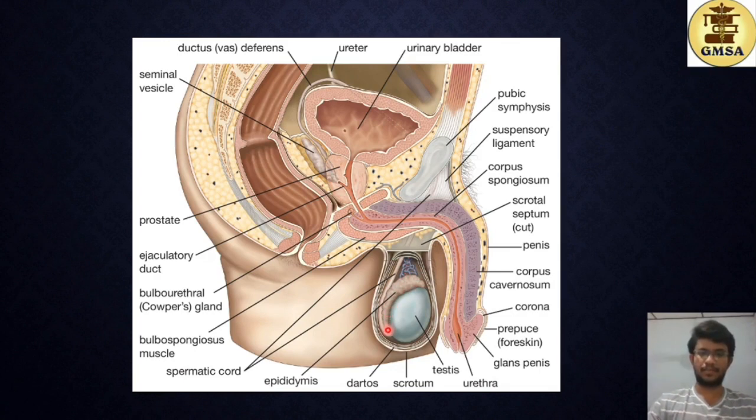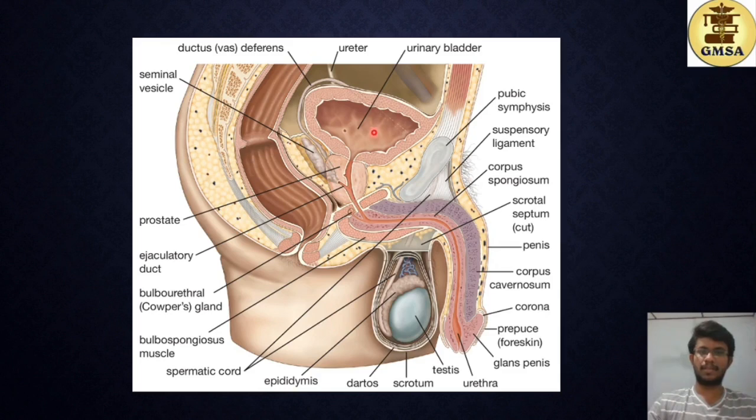During ejaculation, the sperms from the epididymis move along the spermatic cord or the sperm duct. Here you can see it moves upwards and takes a turn, and then it reaches the vas deferens, and then it moves downwards, and here you can see the seminal vesicle. The seminal vesicle also releases a part of the semen, and this secretion along with the sperms coming from the vas deferens are together released to the short ejaculatory duct. This ejaculatory duct opens into the urethra.